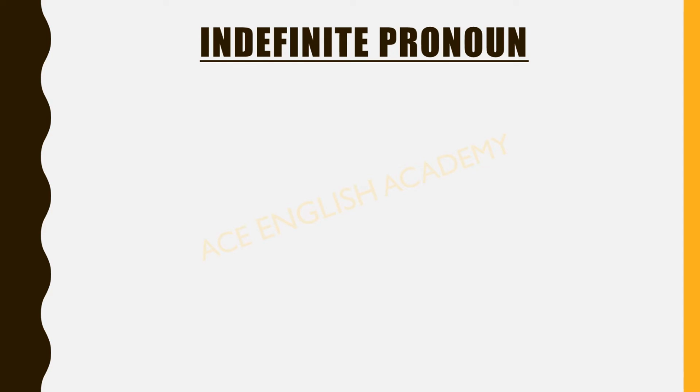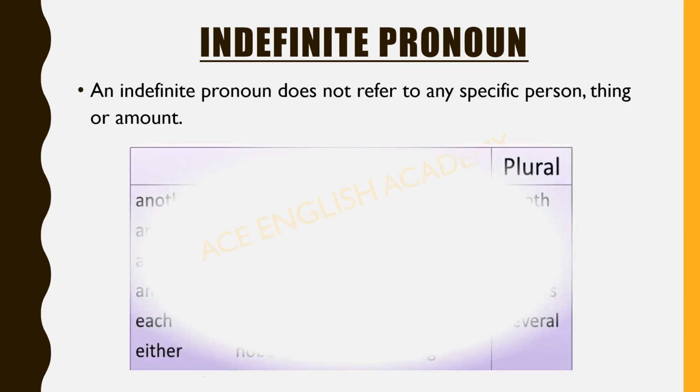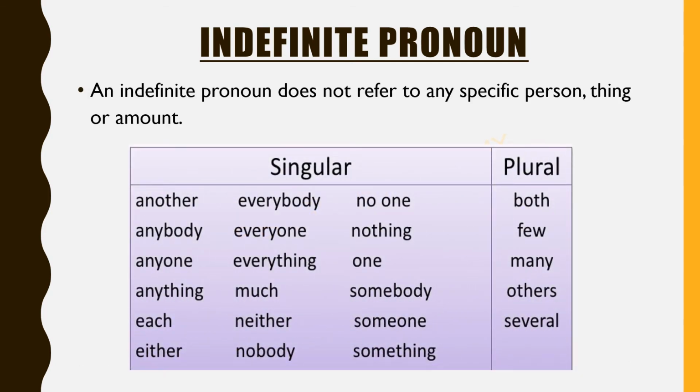Next is the indefinite pronoun. And what are indefinite pronouns? Let's understand here. As the word indefinite itself makes clear, the pronoun does not refer to any specific person, thing, or amount. So we are not clear here. These are the singular and plural indefinite pronouns. You can take your time, pause the video, and go through all of them.